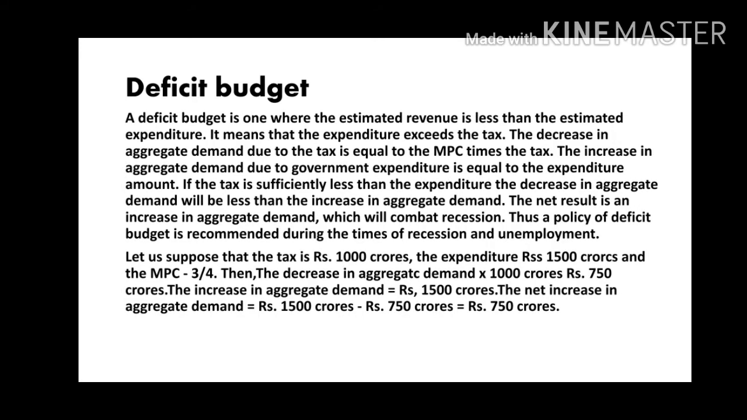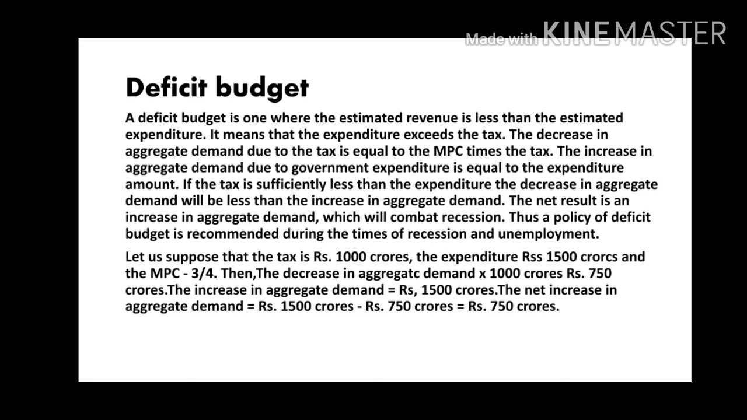Deficit budget. A deficit budget is one where the estimated revenue is less than the estimated expenditure. It means that the expenditure exceeds the tax. The decrease in aggregate demand due to the tax is equal to the MPC into tax. The increase in aggregate demand due to government expenditure is equal to expenditure amount. If the tax is sufficiently less than the expenditure, the decrease in aggregate demand will be less than the increase in aggregate demand. The net result is an increase in aggregate demand, which will combat recession. Thus, a policy of deficit budget is recommended during the times of recession and unemployment.